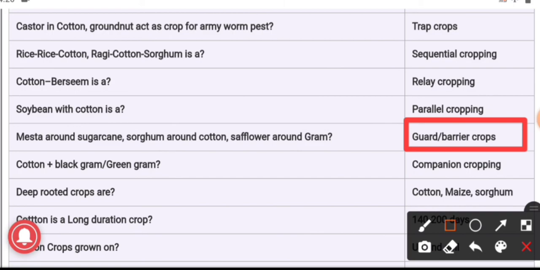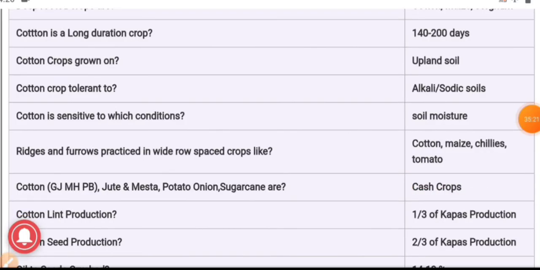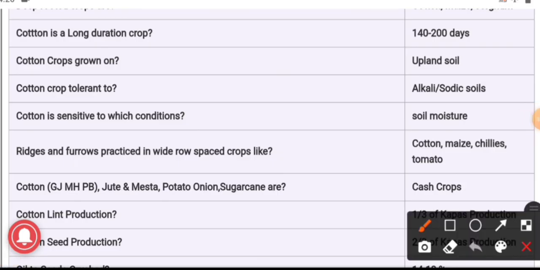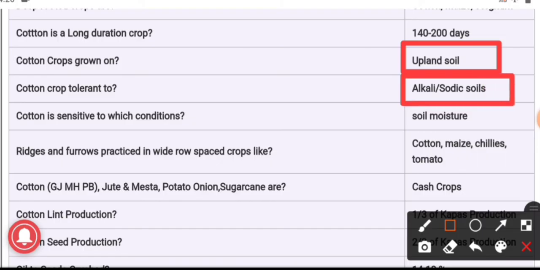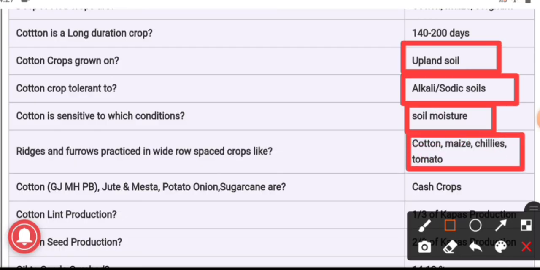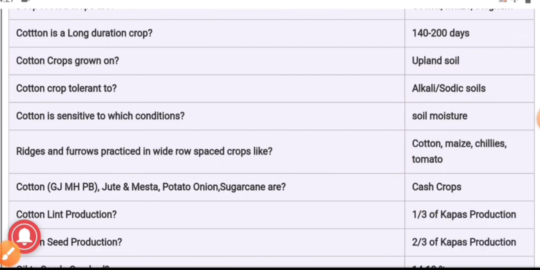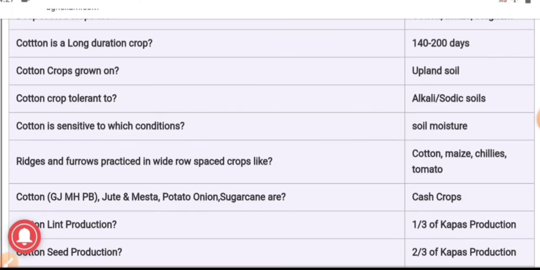Deep rooted crops are cotton, maize, and sorghum. The duration of cotton is 140 to 200 days, and cotton is grown mainly as an upland crop. It is grown on upland soil. This cotton crop is tolerant to alkali and sodic soil, and it is sensitive to soil moisture condition. Ridges and furrows are practiced in wide row spaced crops like dhaincha, cotton, maize, chilies, and tomato. Cotton, jute, mesta, potato, onion, sugarcane, these all are cash crops.